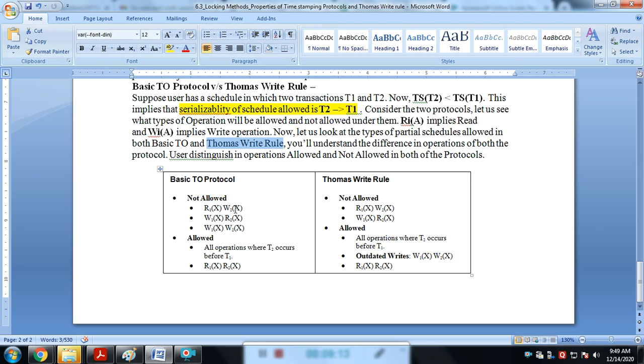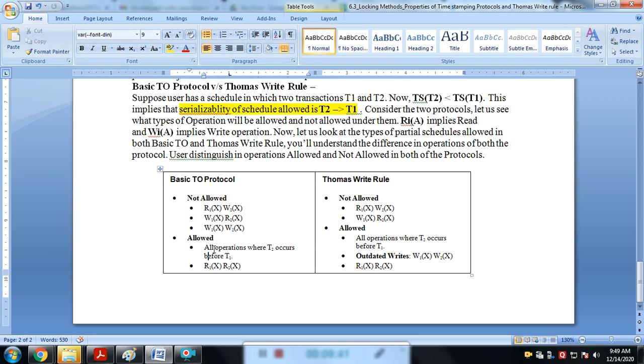This sequence is not allowed because T2 to T1 serializability is allowed, T1 to T2 is not. That's why this sequence of read then write is not allowed. T1 read and T2 write is not allowed. T1 write and T2 read is not allowed. T1 write and T2 write is not allowed. This one is important, not allowed.